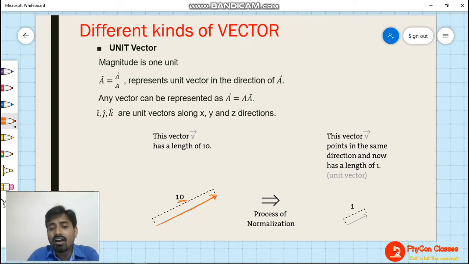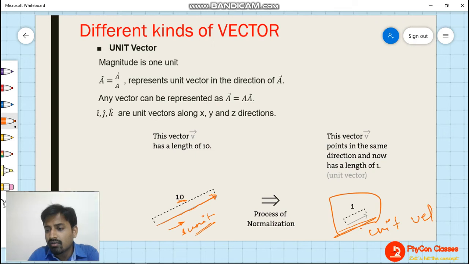Now if I find a vector which has the same direction but the magnitude is 1 unit, then that particular vector is represented here. This vector will be called the unit vector of the given vector.